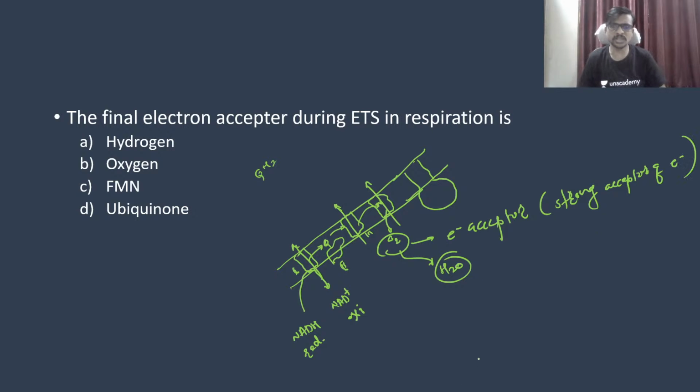Okay, and your strong donor is NADH, and one more donor is here, FAD. So FAD is also the donor of electron.